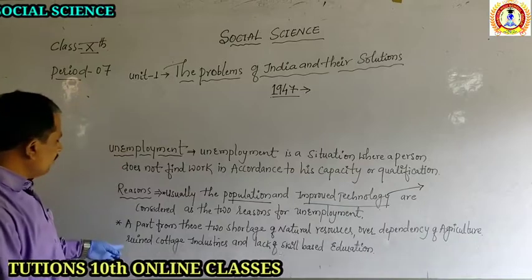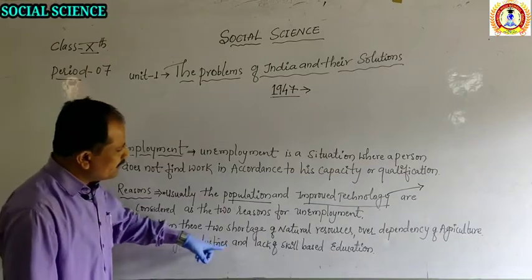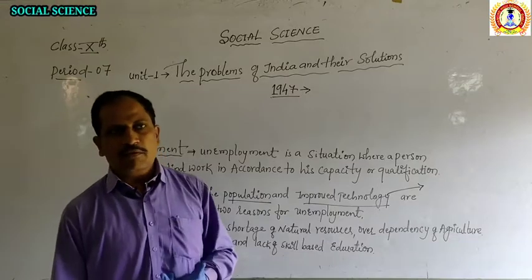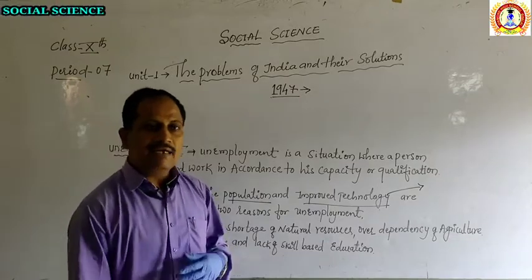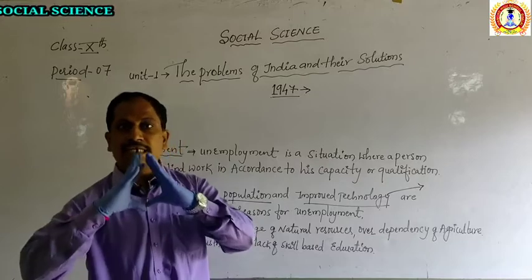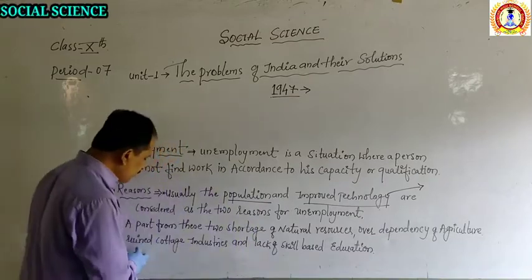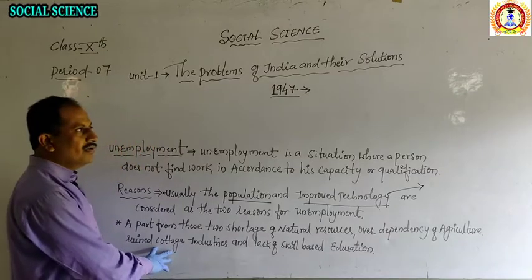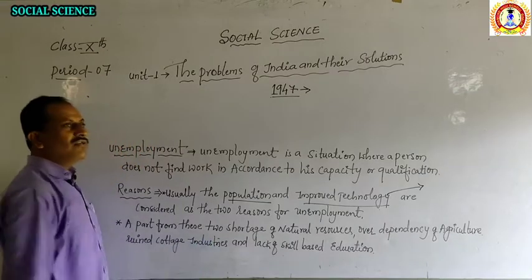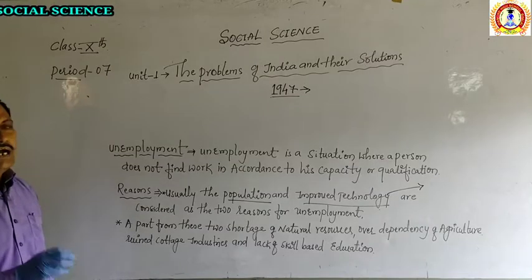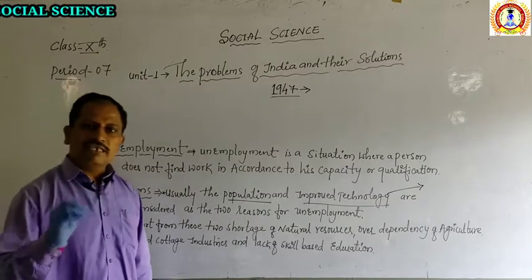Another reason is ruined cottage industries and lack of skills based on education. Earlier in India we had traditional types of machines, and cottage industries were more in India. There were no new technological industries. We find cottage industries and loom goods in India.